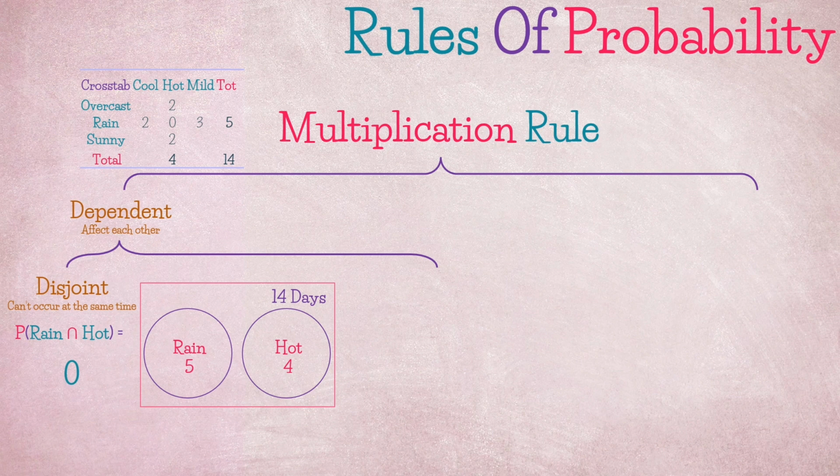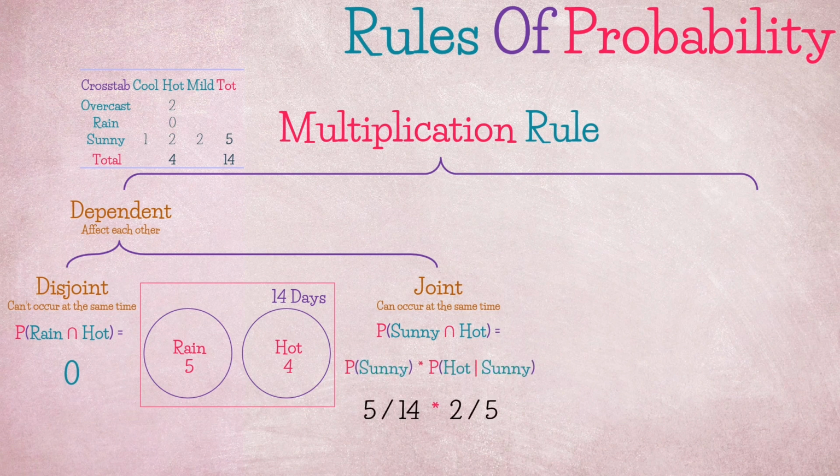If I tell you that rain has already occurred and you know that they can't occur at the same time, this means that P(hot) must be 0 at that time, thus knowing that it rained told you something about being hot. And this is the definition of dependency. You can think of joint states as the timing of occurrence, while dependency as the change that one event brings to the other. In general, we can conclude that disjoint events are always dependent. On the contrary, joint events do have some overlap and we can expect their intersection is not equal to 0. For example, P(sunny and hot) is equal to P(sunny) multiplied by P(hot given sunny), which is the probability of hot when sunny has already occurred.